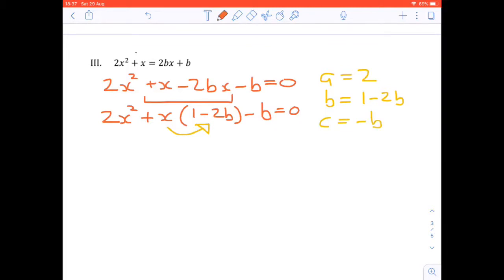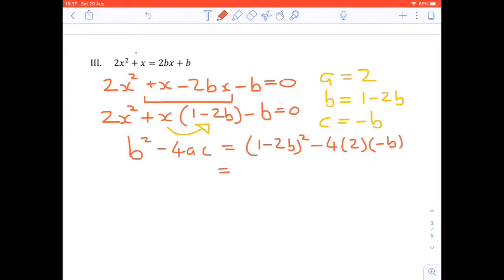So now we can make our b squared minus 4ac equal to (1 minus 2b) squared minus 4 times a, which is 2, times c, which is negative b. Let's simplify this.